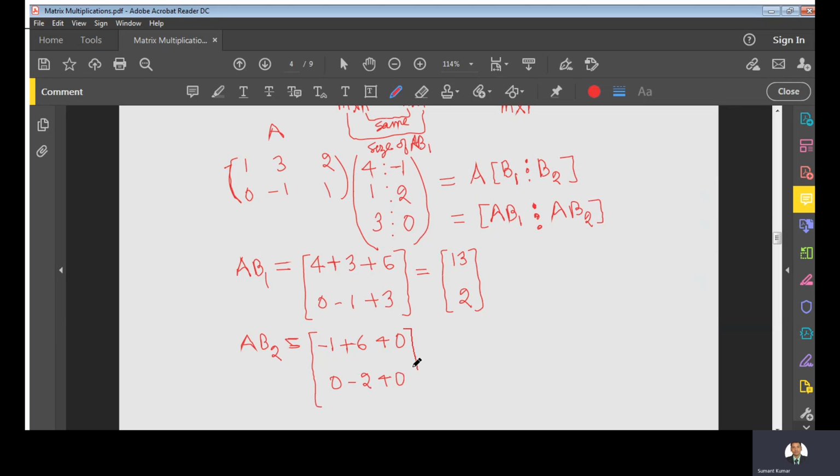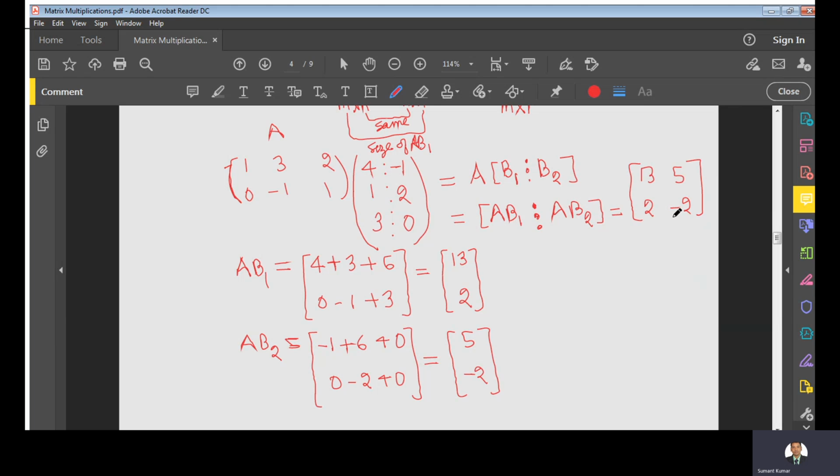This gives you the second column of the product, and that is 5 and -2. So this product will become 13, 2 and 5, -2. The same result is coming.